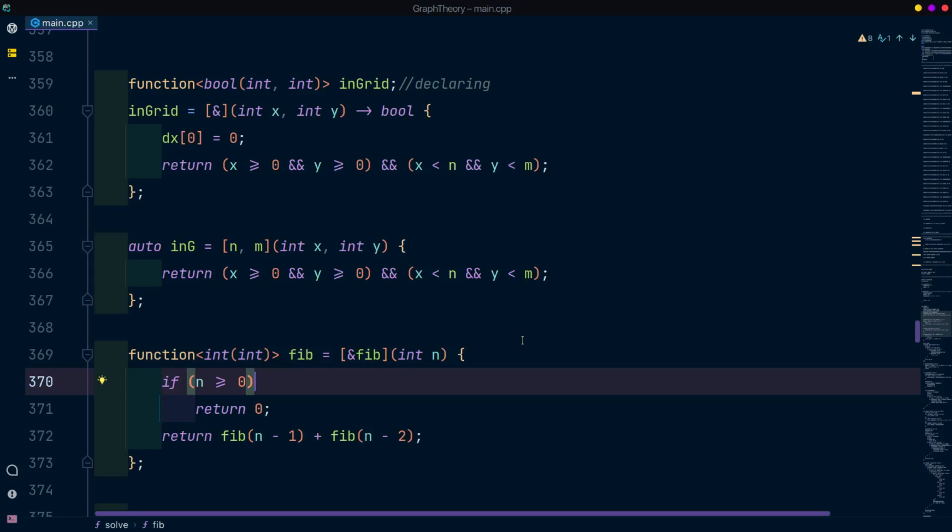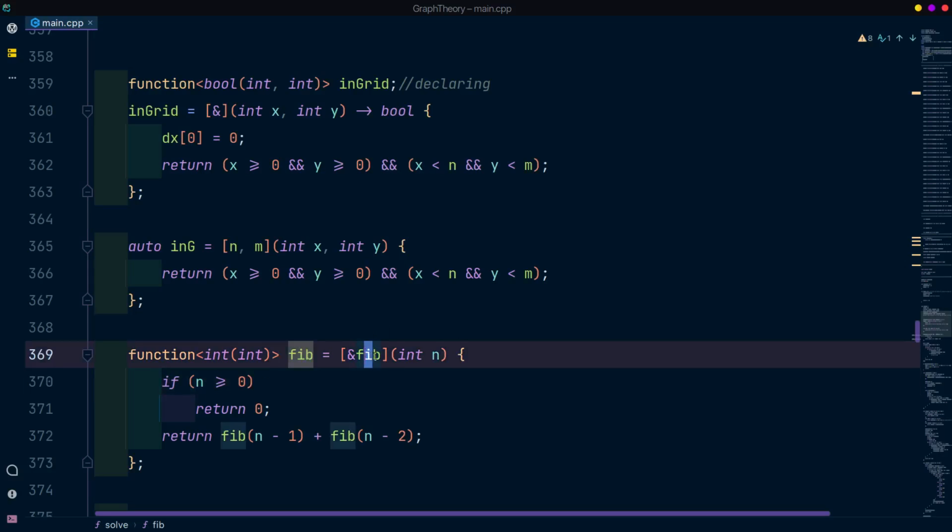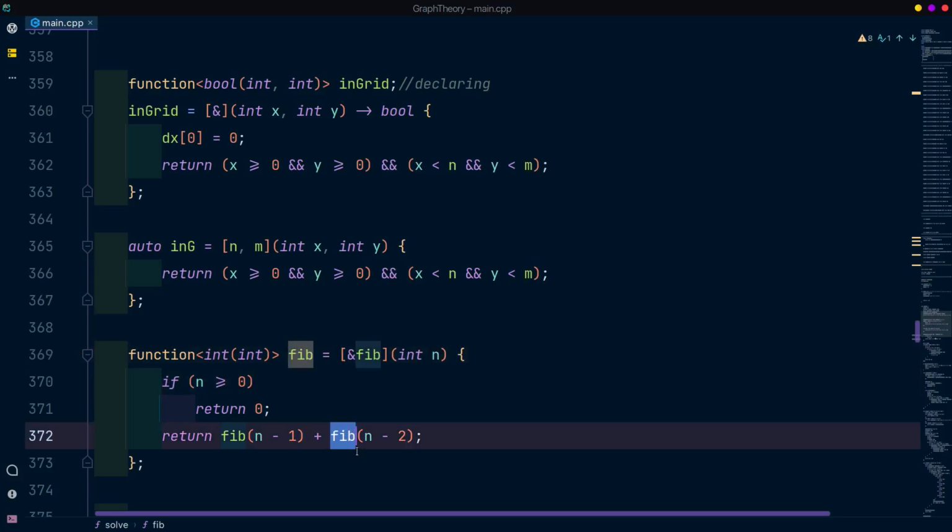So there you go. You now have the ability to write a recursive lambda function. I think this is the most ugly version of a lambda function that you can write, and I hope it will be fixed in later versions of C++.